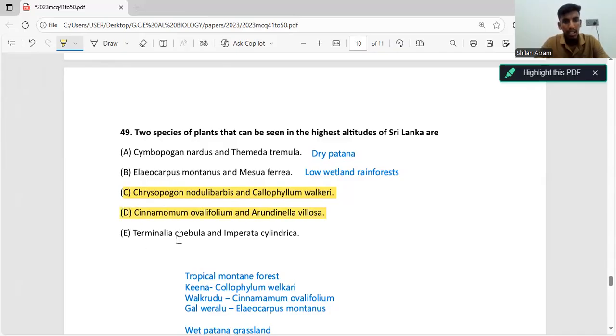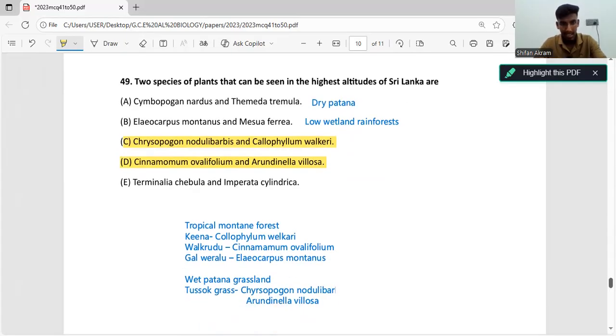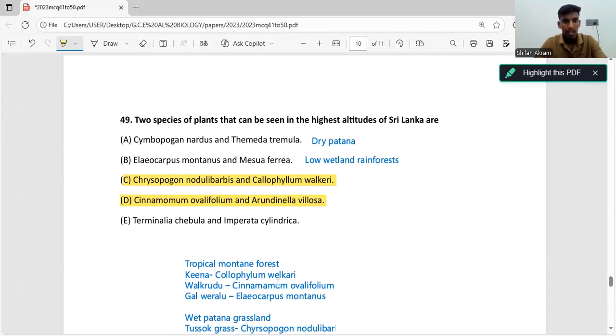And if you take Terminalia arjuna and Imperata cylindrica, they are not present in either tropical montane forest or wet Patana grassland, but they are present in savanna. So this statement is wrong, because they are present in savanna. Savanna, I think it's double N, right? Yes.